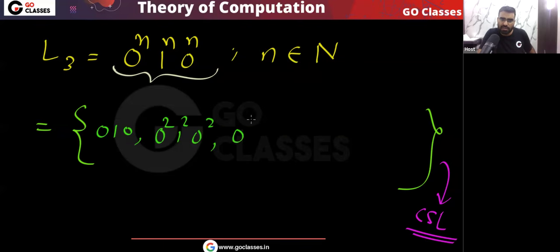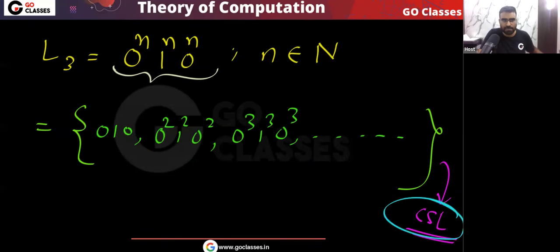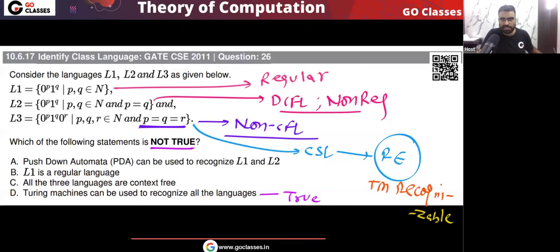If you take n equal to 3, this string will belong to the language, and so on. So I can easily find the exact strings which belong to the language without depending on any encoding. So that is the reason this language is CSL. Very easy. So finally I can say that L3 is CSL.